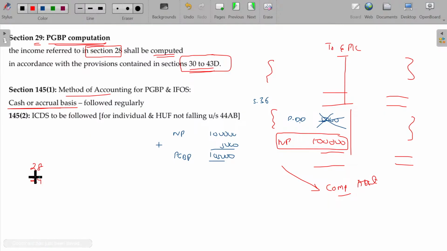At the last, we will calculate the PGBP as per the provisions given under section 29. It's a single liner, you don't need to mug up this one. Then we started with the building related expenses and we referred to plant and machinery as well as furniture and fixtures related expenses, and section 32 depreciation, section 37 general expenses, and section 38 partly used for official as well as private purpose. Is that clear?